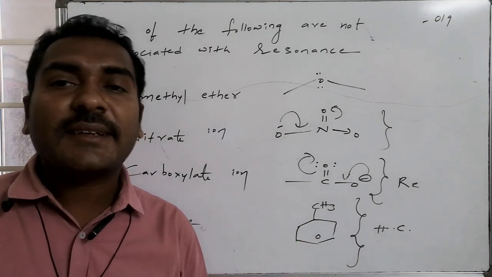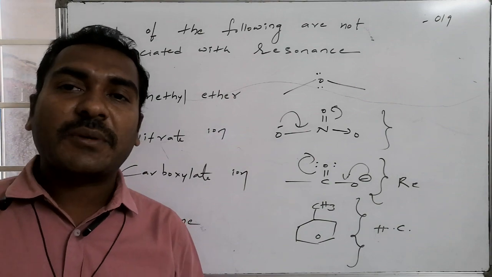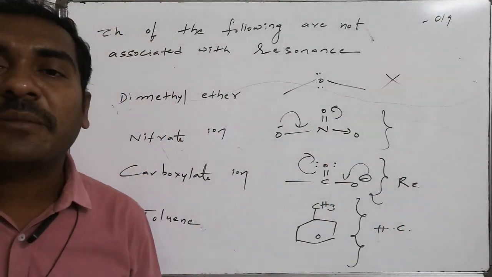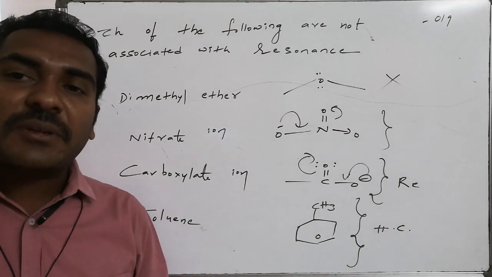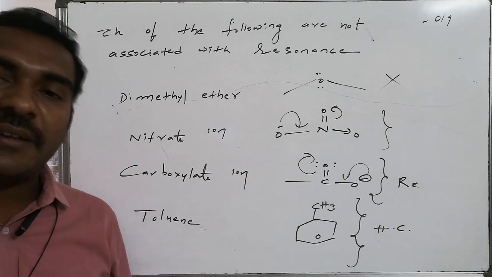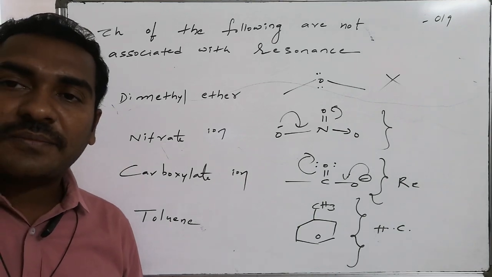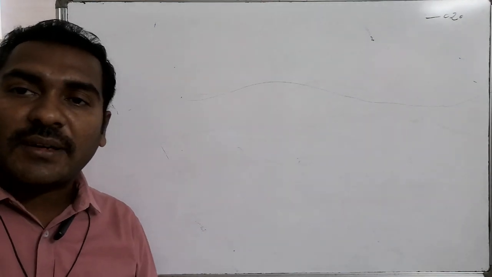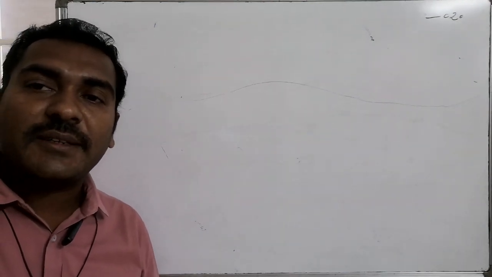So in this case we can't write any extra possible structures, hence resonance is not possible in the case of dimethyl ether, whereas resonance is possible in the case of nitrate ion, carboxylate ion, even in terms of what? Toluene also.